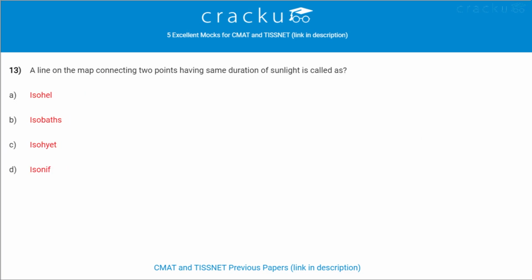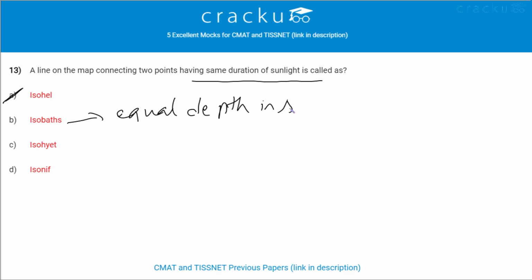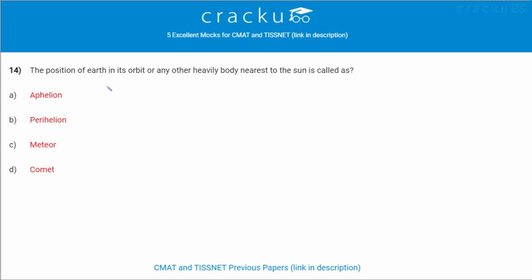Next question. A line on the map connecting two points having same duration of sunlight is called as isohel. Isobath is a line of equal depth in sea. Next question. The position of Earth in its orbit or any other heavenly body nearest to the Sun is called as perihelion and farthest to the Sun is called as aphelion.